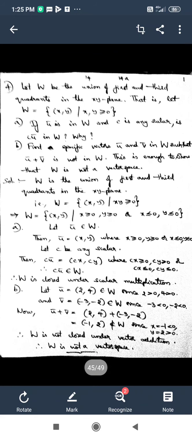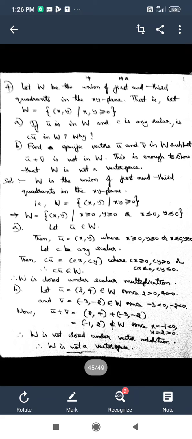So now we are asked to find two parts. In the A bit it is asked that if u bar is in W and c is any scalar, is c u bar in W? Why? They are asking us to take a vector and a scalar and verify whether c u bar, the scalar multiple, belongs to the set W. If so, why? Or if not, why? We have to give the reason.